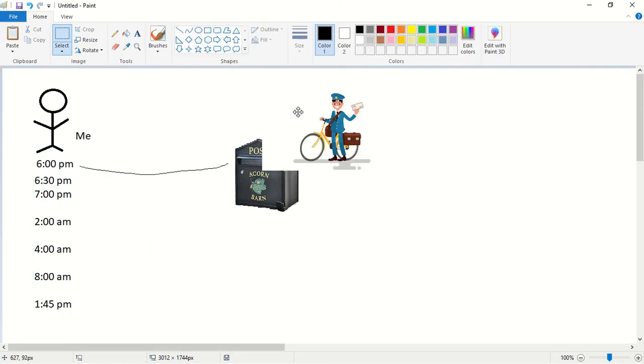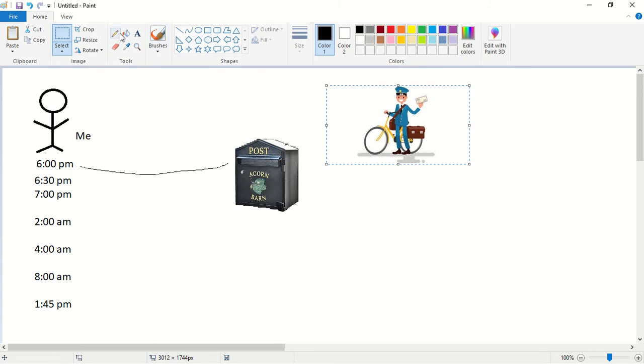The postman came and he kept a letter inside the letter box. Soon after he kept the letter inside the letter box, I went and took the letter, came to my room and closed the door of the room. Then I checked whether the letter had any perfume smell or not. There was no perfume smell. Then I opened the letter.